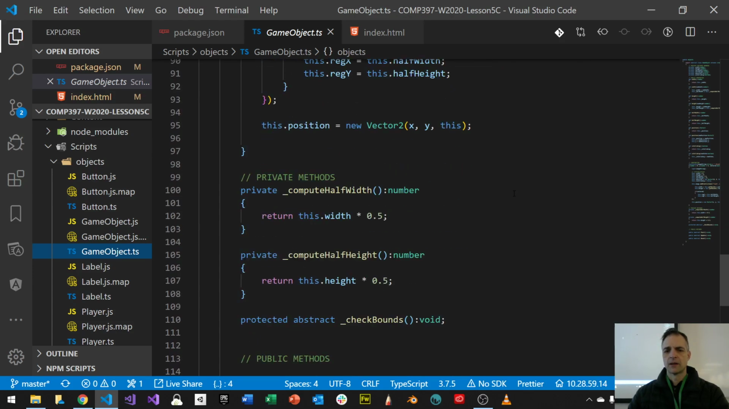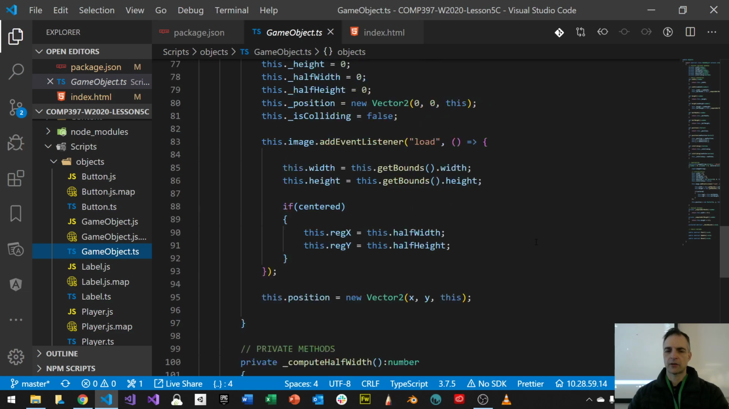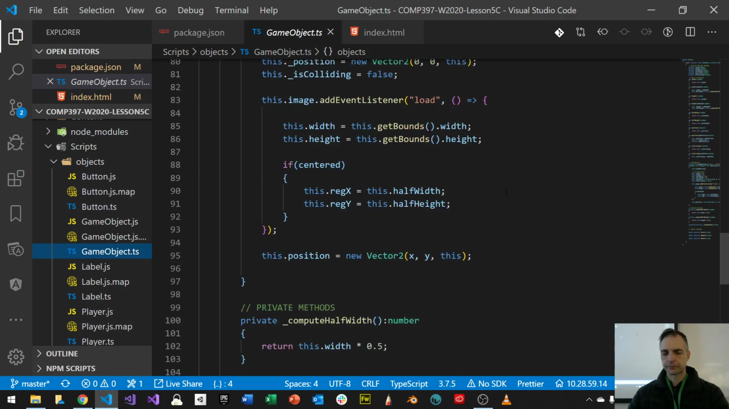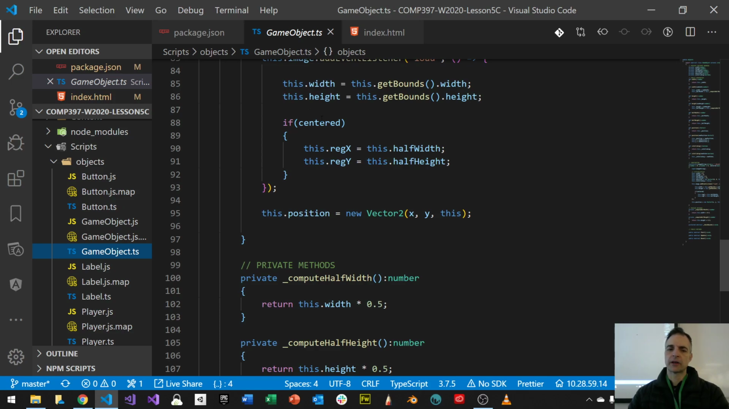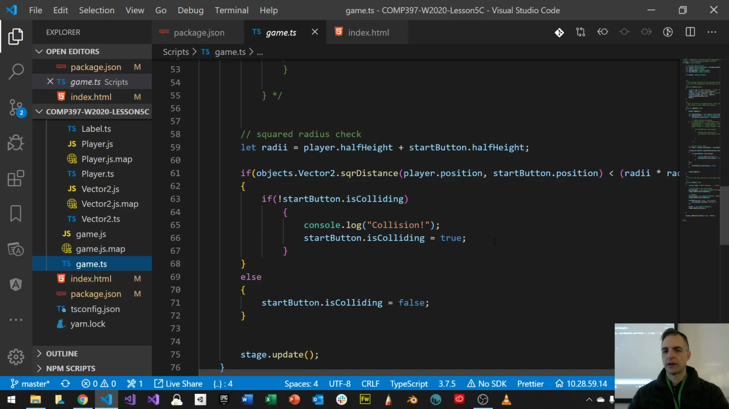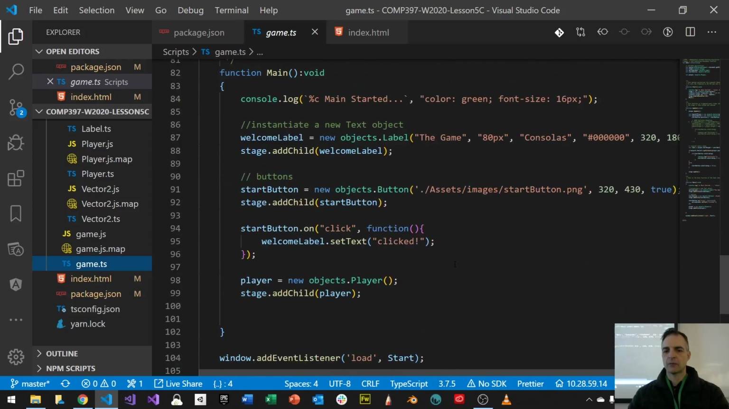And then what the game object superclass is going to do is, when I'm finished loading, it's going to set my position. Pretty straightforward. But it's not centered, because in my game.ts, when I instantiated my player, in my main, which is way down here, I instantiated my player as just a player. So it took on the default values.